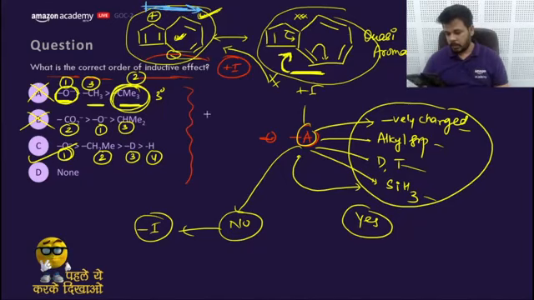So what would be the answer? The answer would be, it is an aromatic compound. Yes, it is a 10 pi electron system. That's why it is an aromatic compound. Secondly, it has a dipolar structure with non-zero dipole moment. Yes, it has a very high magnitude of dipole moment. Yes, second is true. Dipole moment direction would be 5-member to 7-member. Yes, it would be positively charged and this would be negatively charged. So C is also right. There is a delocalization of pi electrons in 10 p orbitals.